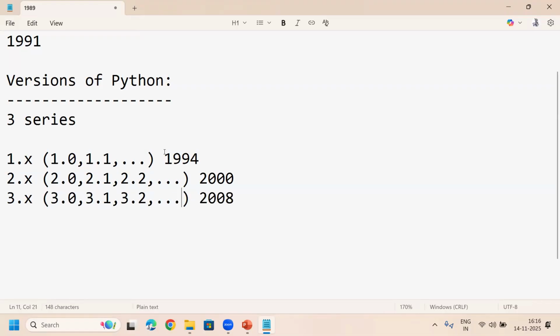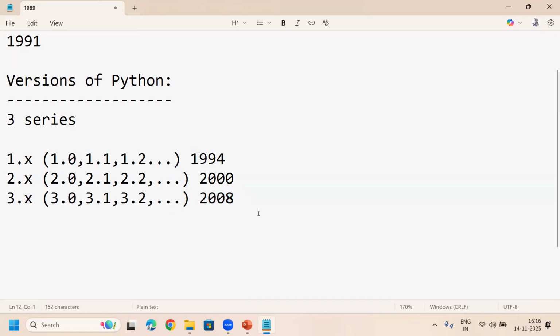So x stands for the subversion of the software. The 1.0 version was released in 1994, the 2.0 in the year 2000, and the 3.0 in the year 2008. Introduced means released.